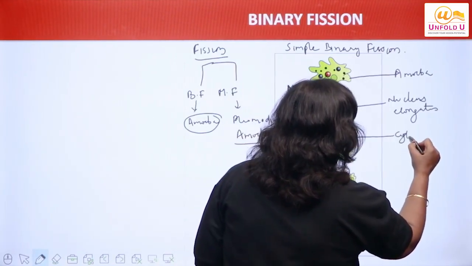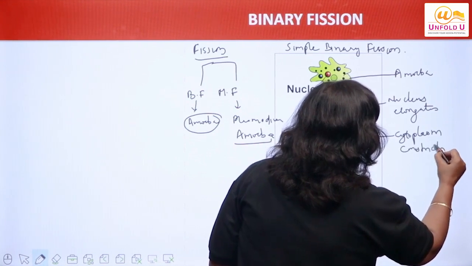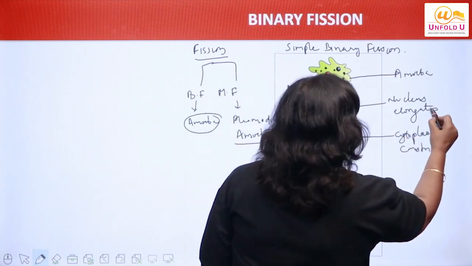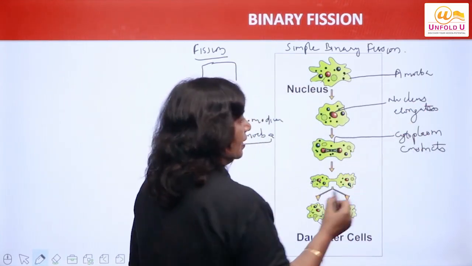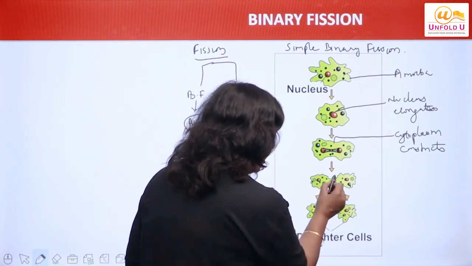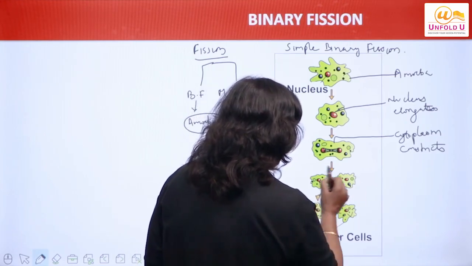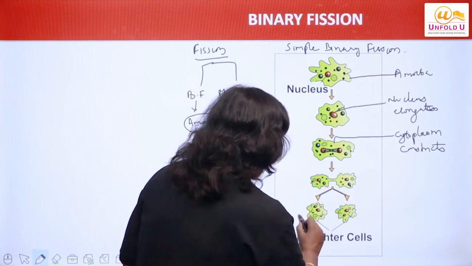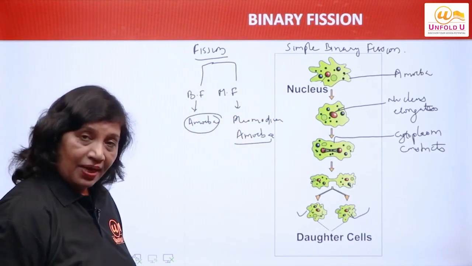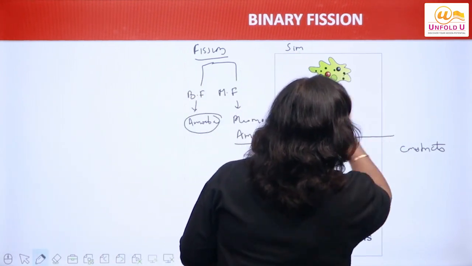Cytoplasm भी क्या करता है? अंदर की तरफ मूव करना शुरू करता है. Cytoplasm constricts towards inner side. So first step क्या है? Elongation of the nucleus, right? Second step, cytoplasm की constriction देखने को मिलती है, that moves towards inside, and slowly a break appears between the cytoplasm and nuclei. The broken nuclei moves towards the two ends, and finally we get two daughter cells. So this is about simple binary fission. I hope it is clear to you. Right? So this is simple binary fission in case of amoeba.